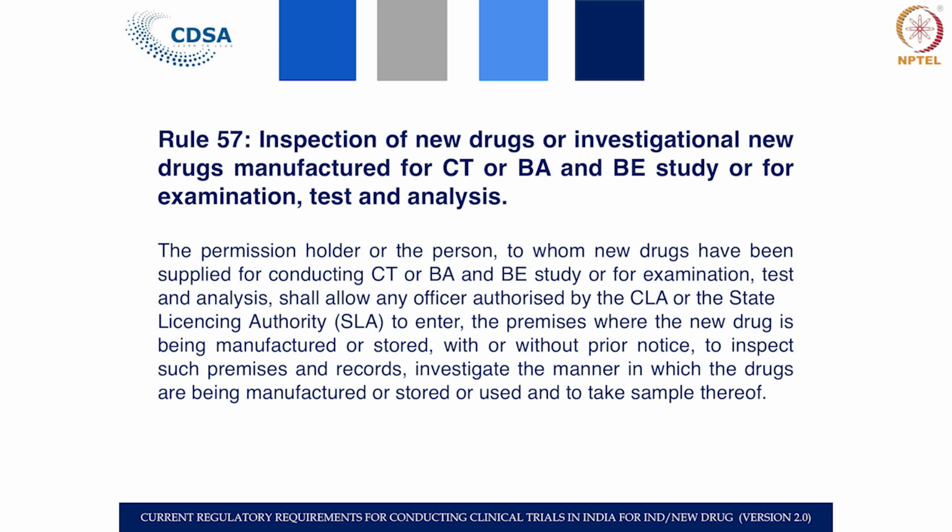You know, in case of the biological products, in case of some of the products where CDSCO or CLA is also a licensing approving authority along with the state licensing authority, there is a process of permission by the CLA along with the state licensing authority, which is the form 29. For example, biologicals, which include the vaccines, various rDNA products, the monoclonal antibodies, and large volume parenterals. So, these are some of the products which are jointly licensed by SLA and CLA, that is the state licensing authority and the central licensing authority.